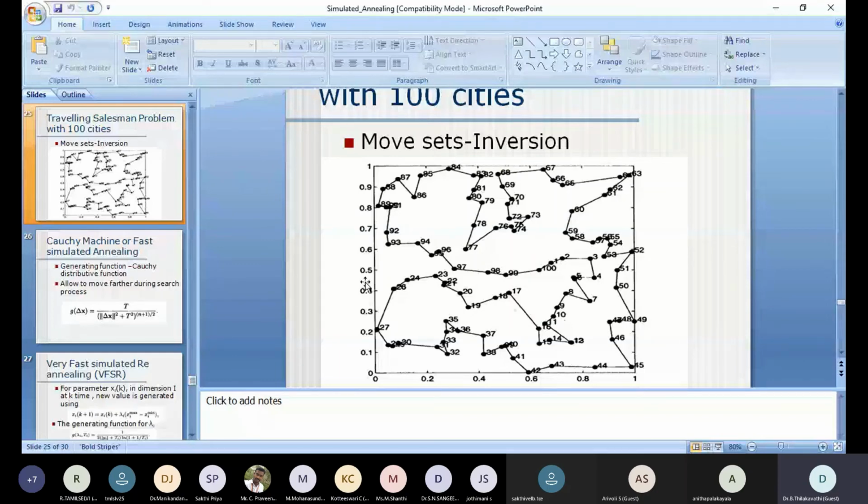But here the move set is used only with the help of inversion, not with all the three. In the earlier case, with 12 cities, we obtained the result with the three move sets. But now for the 100 cities, only one operation, inversion, is used, and the tour schedule is still possible.